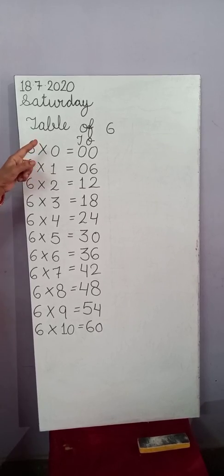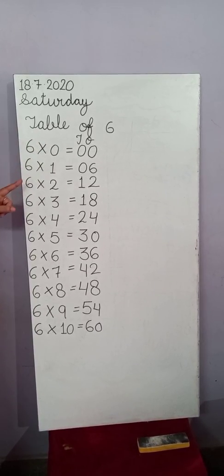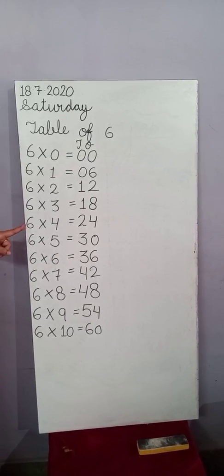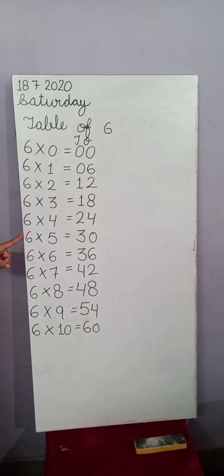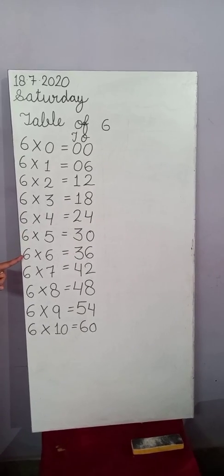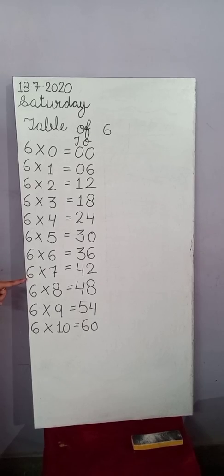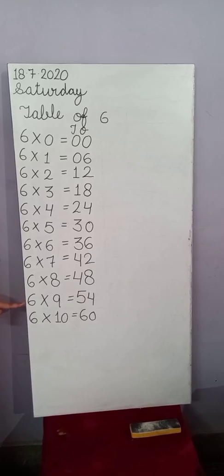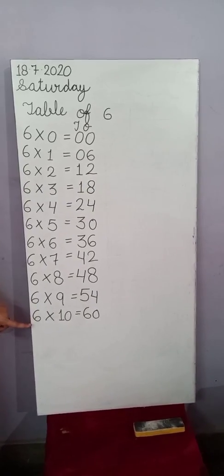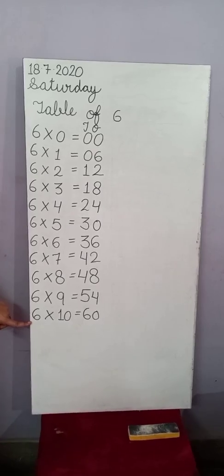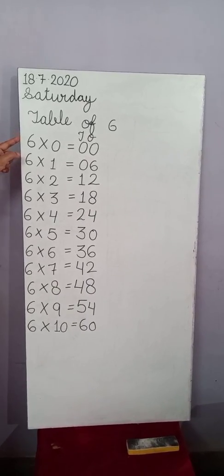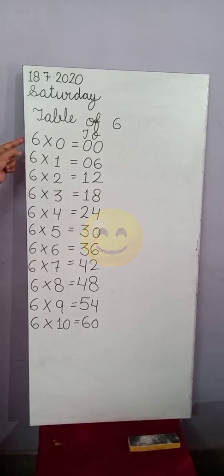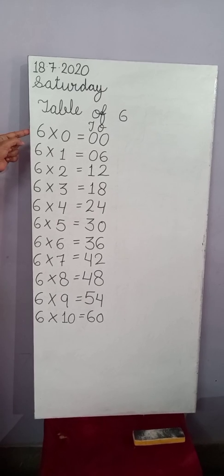6 zeros are 0. 6 ones are 6. 6 twos are 12. 6 threes are 18. 6 fours are 24. 6 fives are 30. 6 sixes are 36. 6 sevens are 42. 6 eights are 48. 6 nines are 54. 6 tens are 60. You will note this table in your notebook and you will learn also. Now we will do skip counting by 6.